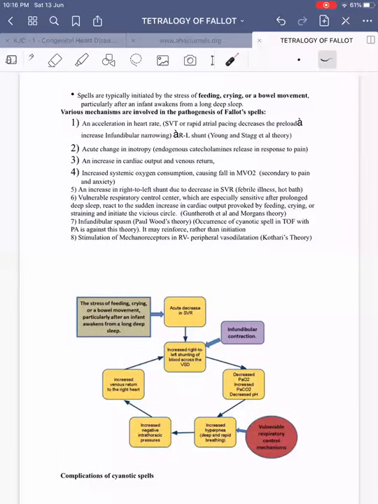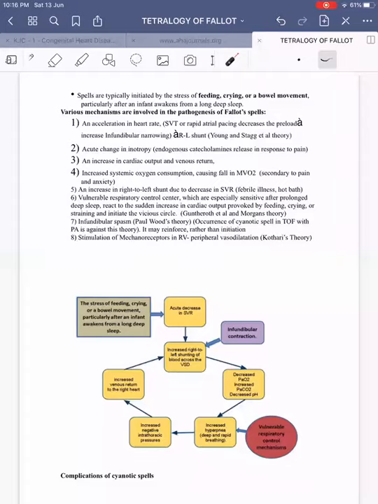Spells are typically initiated by stress such as feeding, crying, or bowel movements, because these factors will increase the heart rate and increase the cardiac output, particularly when the infant awakens from deep sleep, at which point the respiratory center will be more vulnerable. Various mechanisms are involved in the pathogenesis of the Fallot's spells, TET spells.